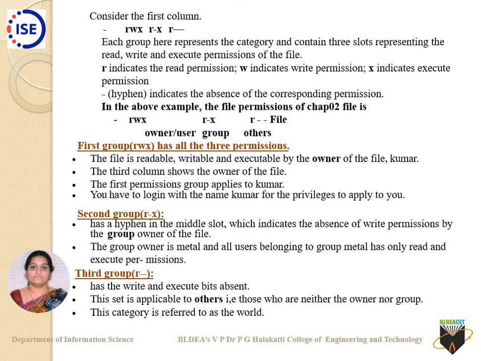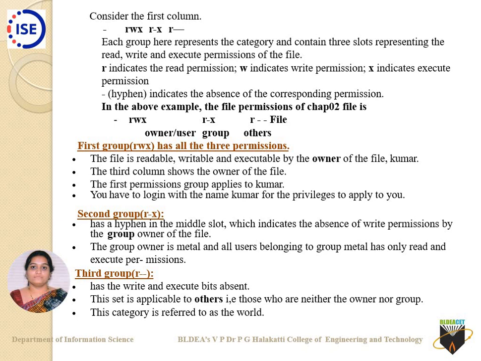The third one, r-- says that only read permission is there, and for others the other permissions are not there. Here you can see with this example: -rwx, r-x, r--, and then comes the file name. The first three permissions are given to the owner or user, the next r-x is given to group members, and r-- is the permission given to others.